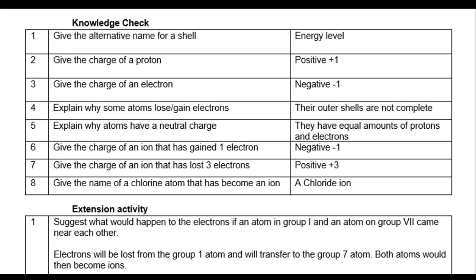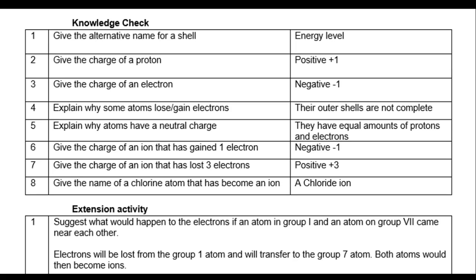Atoms have a neutral charge because they have equal amounts of protons and electrons, so the same amount of positive and negative charge. Therefore they cancel out and atoms have no charge. The charge of an ion that has gained 1 electron is negative 1, remembering that electrons themselves have a charge of negative 1, so if an ion gains that negative 1, it becomes negatively 1 charged.